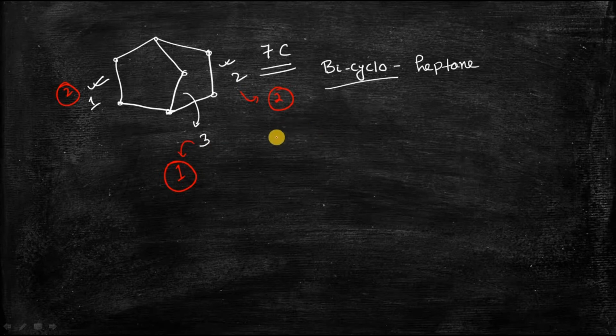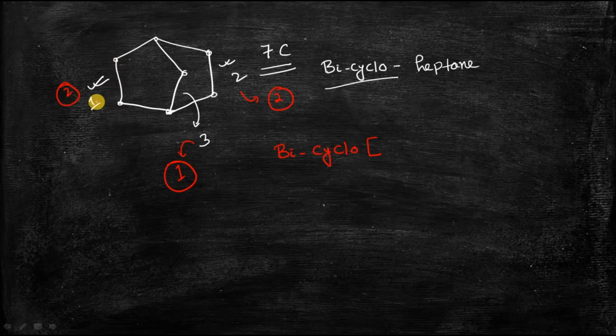You will write in this way: bicyclo, then you will put a bracket, then you will start numbering the total number of carbon atoms in each bridge.